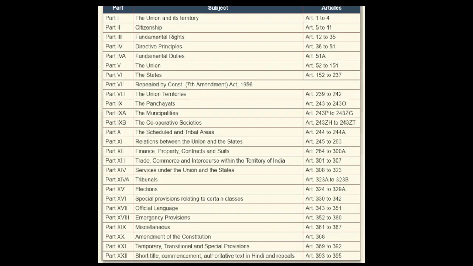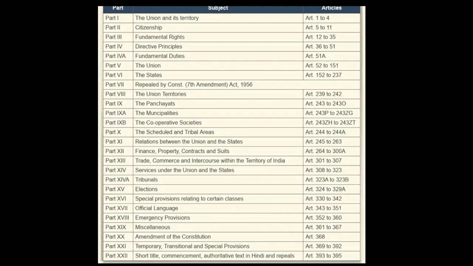about the civil services, we see that Part 14 of the Indian Constitution mentions how these civil services will be recruited, how their postings will be made, and what all provisions related to them have been mentioned in this particular Part 14 of the Indian Constitution: Services under the Union and the States.